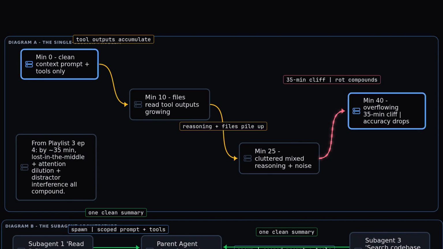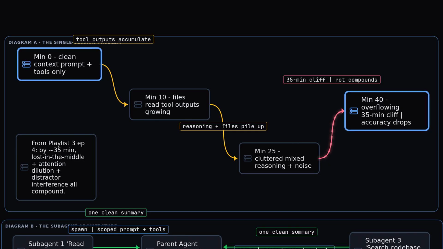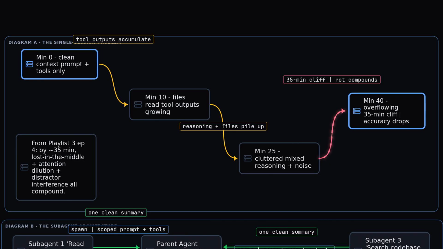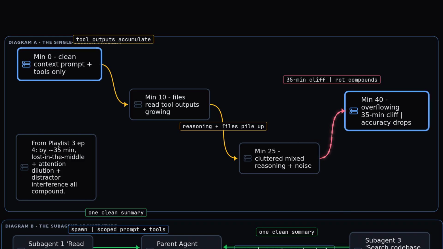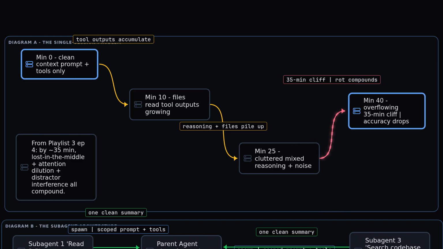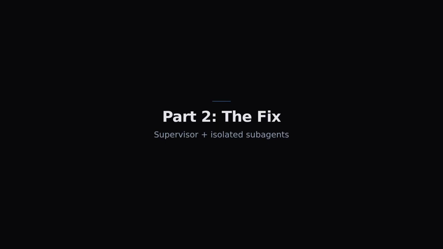Said clearly, one agent, one growing context, one accumulating problem. The longer the session, the worse the agent gets, regardless of which model you use. Part 2, the structural fix, isolation not optimization.